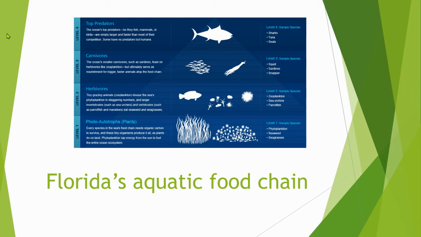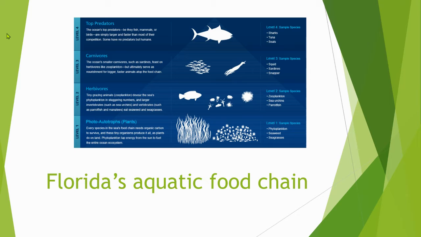Flora's aquatic food chain looks like this. Every species in the sea's food chain needs organic carbon to survive, and these tiny organisms produce it as plants do on land. Phytoplankton tap energy from the sun to fuel the entire ocean ecosystem. Herbivores, tiny grazing animals, zooplankton, devour the sea's phytoplankton in staggering numbers, and larger invertebrates such as sea urchins and vertebrates such as parrotfish and manatees eat seaweed and seagrass.